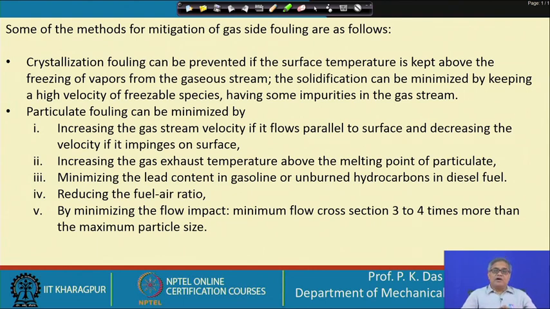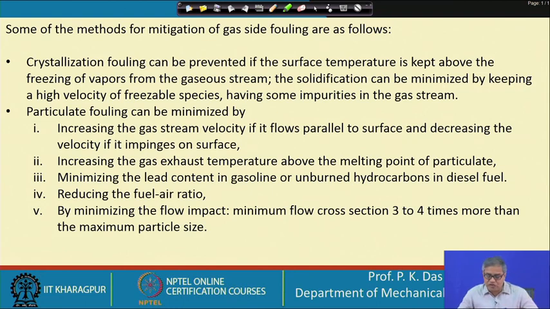In gas side, particulate fouling is also very common, by increasing the gas stream velocity if it flows parallel to the surface, and decreasing the velocity if it impinges on the surface. Okay. So, please see, increasing the gas stream velocity when it flows parallel to the surface will prevent deposition, and generally impact gives deposition. If you increase the velocity of an impacting gas stream, that will decrease the particle deposition.